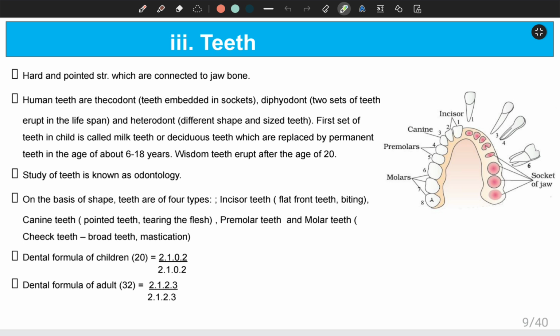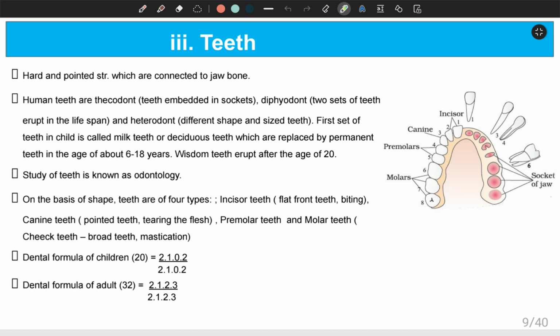2102 by 2102. Here the first number represents incisors, then canine, then premolar and molar. So in human children, the incisor teeth will be two on the upper jaw, one canine, no premolar teeth in the children, and then two molar teeth. So it is for half of the upper jaw, and the lower part is the number of teeth in the lower half jaw. So if you calculate the total, it becomes 20.